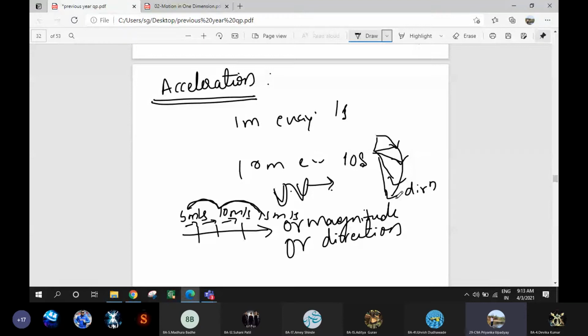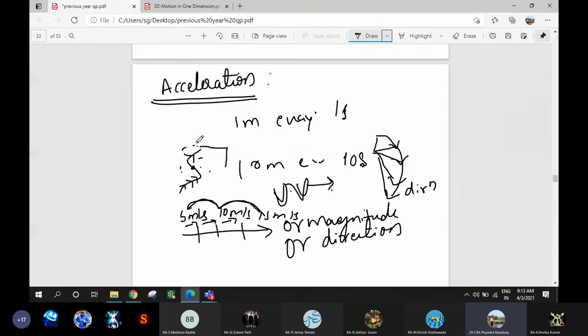For example, motion of a vehicle in a busy market. Whenever you're moving in a vehicle, sometimes you will change your direction, you will change your path because of the people who are standing there. Again you will change your direction. You may increase the magnitude of the velocity, sometimes you will decrease it and sometimes it will be 0. Again you have to start and again you have to move. It happens, right? So bodies do not move with uniform velocity.